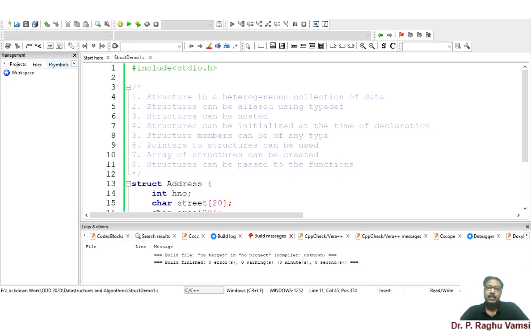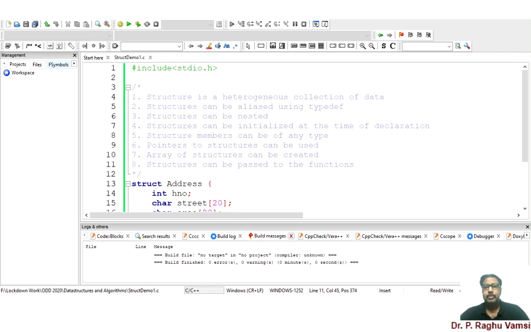So for that reason, understanding of structures, how the pointers are used with the structures, and how structures are used as pointer references, these concepts are essential for understanding the next upcoming topics. So that is the reason this video covers the concept of structure.